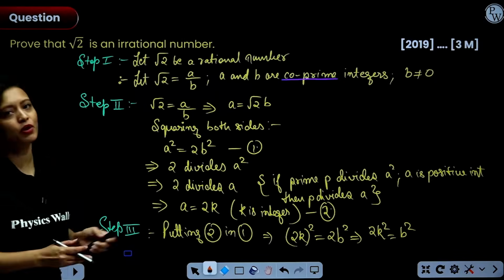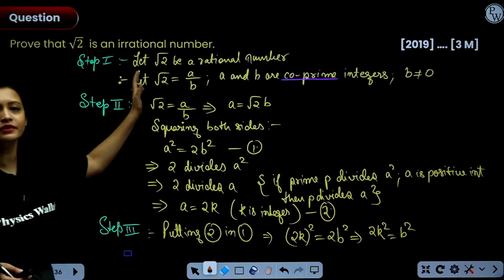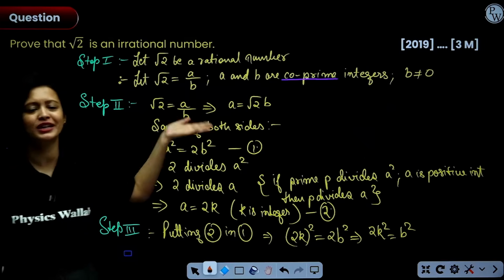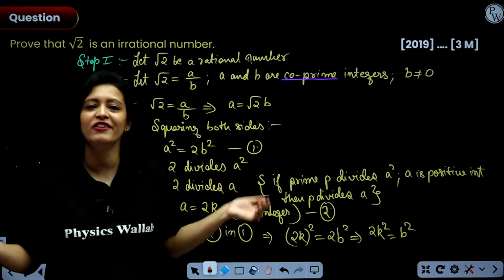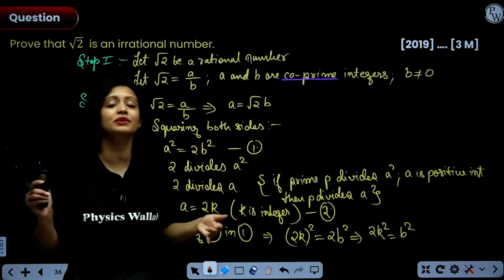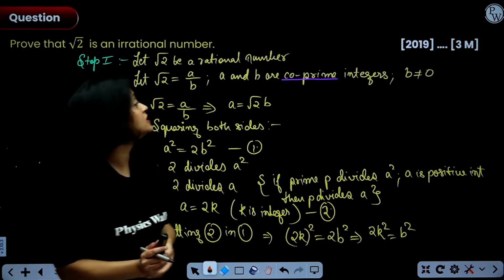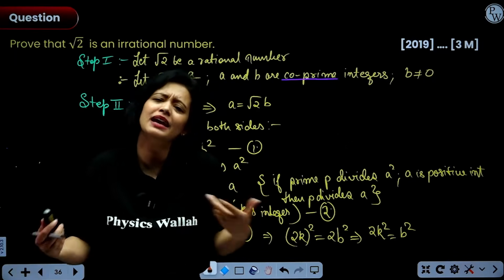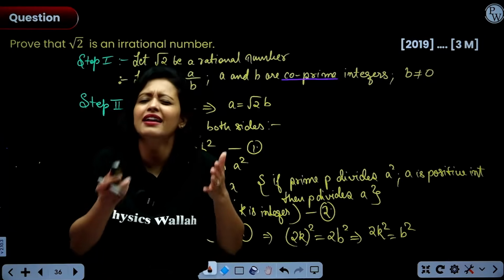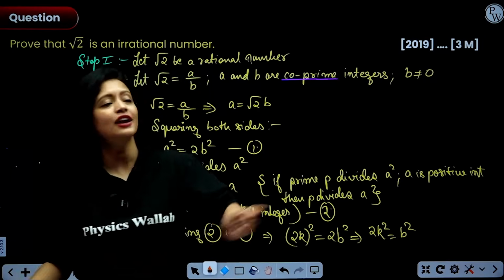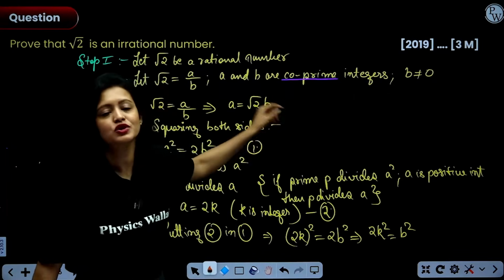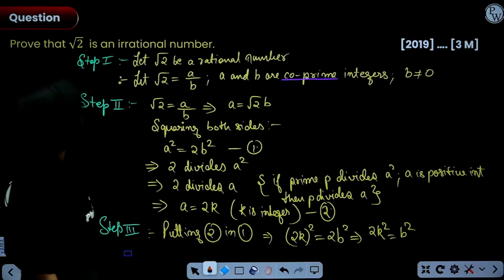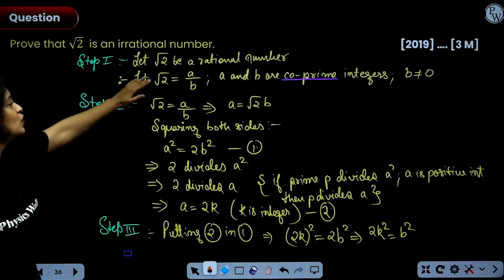See, step number 1 was what? It was assuming that root 2 is rational and then writing down the definition of rational number. That means root 2 can be written as a by b, where a and b are both integers and b is not equals to 0. Now, the important thing was, rather than just taking a and b as integers, we said that a and b are actually co-prime. So, basically, we are writing root 2 in its simplest form. And co-prime is important. You cannot miss that, because you are ultimately going to prove that a and b are not co-prime.